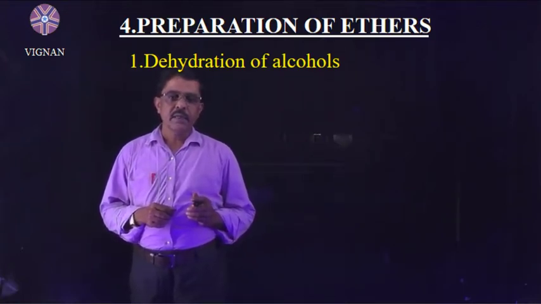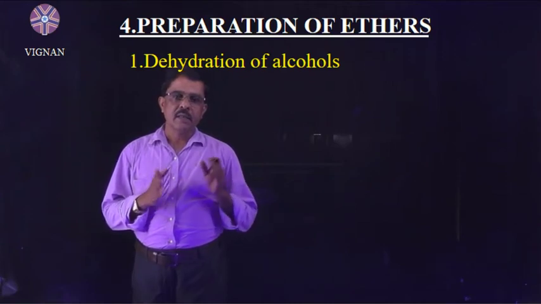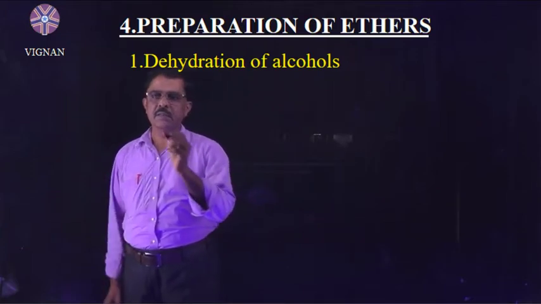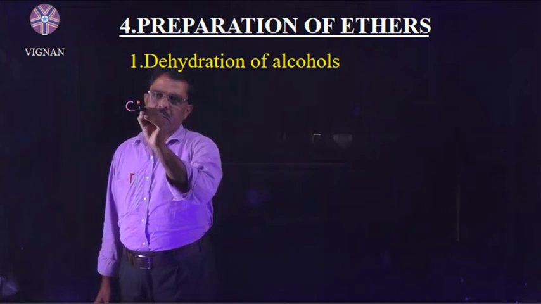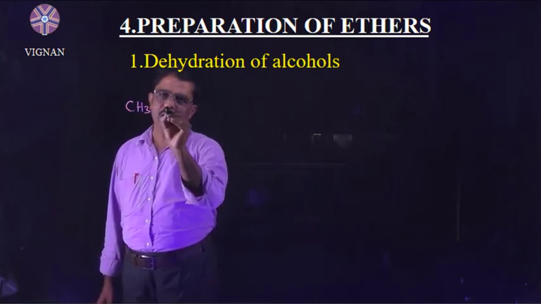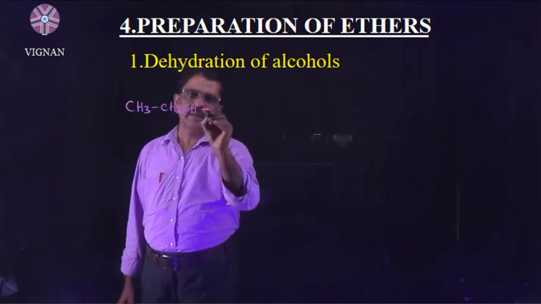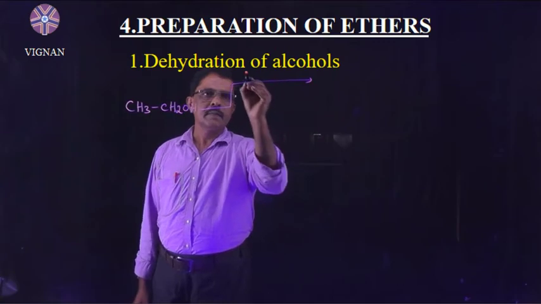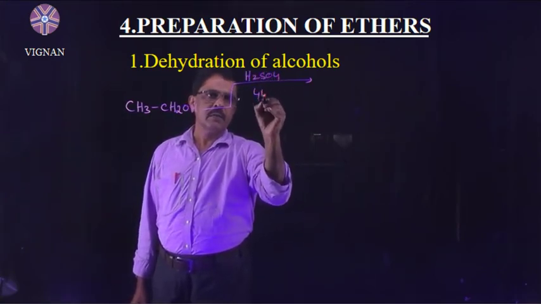So dehydration will take place and ethers or alkenes are formed. Suppose I take ethyl alcohol, this is a primary alcohol. This primary alcohol is subjected to dehydration in the presence of sulfuric acid at 443 kelvins.